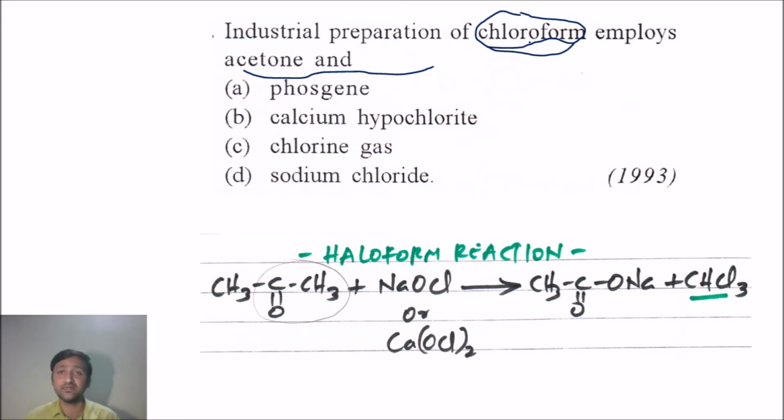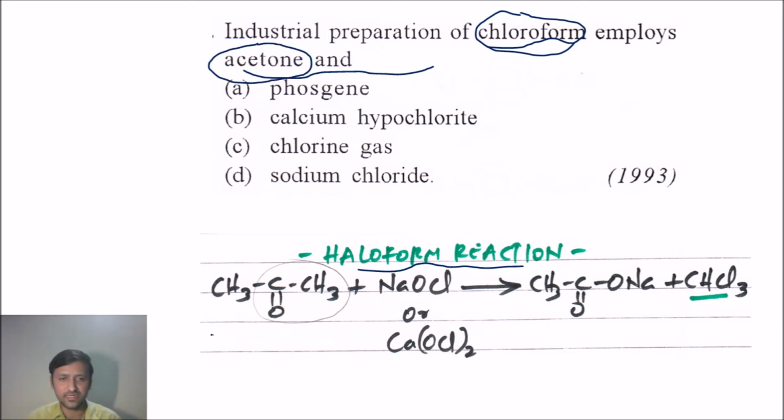But if you see aldehydes, ketones and carboxylic acids, they have one reaction called haloform reaction. In this we'll get formation of haloform like iodoform, we can take chloroform or bromoform, right? So we can take from the aldehydes, ketones and carboxylic acids topic, and it's starting with acetone now.